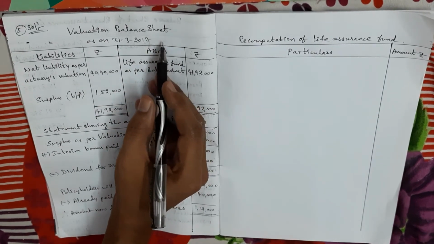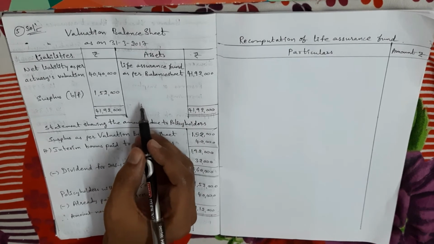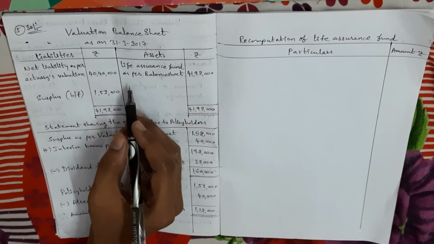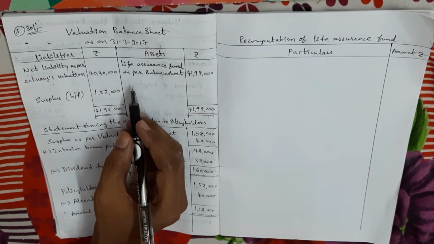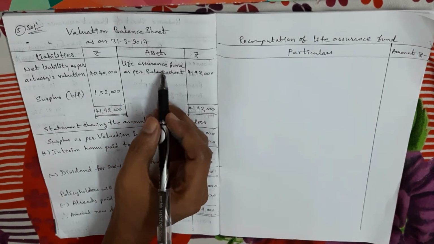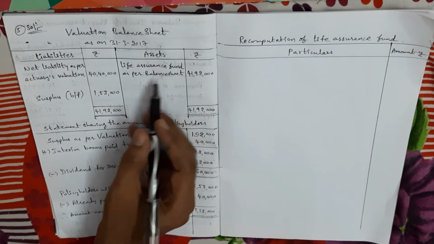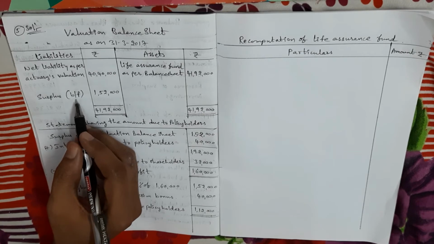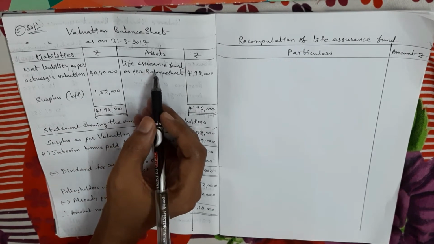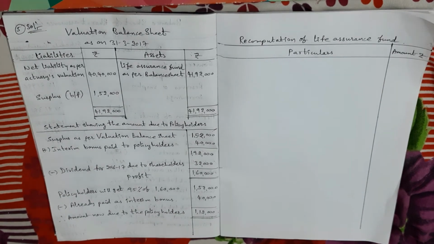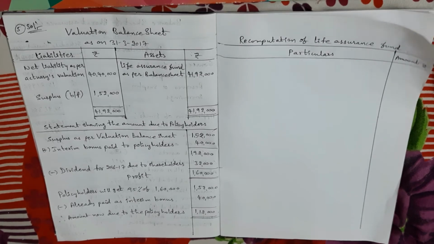So my dears, in the accounts of life insurance companies, to find out the profits, we have to prepare a valuation balance sheet. In the valuation balance sheet we compare the net liability with the life assurance fund. By comparing the net liability with the life assurance fund, we know the surplus or deficit of the business. So your net liability is compared with the life assurance fund on a particular date in order to calculate the surplus or deficiency, and this comparison is made by preparing a valuation balance sheet.